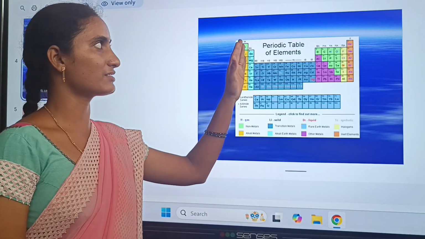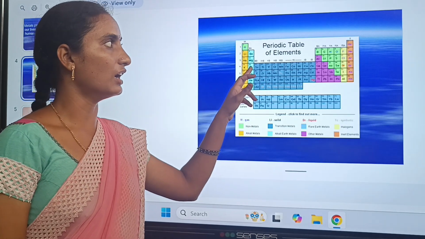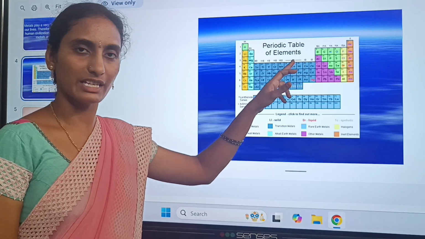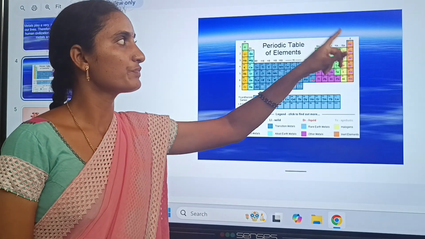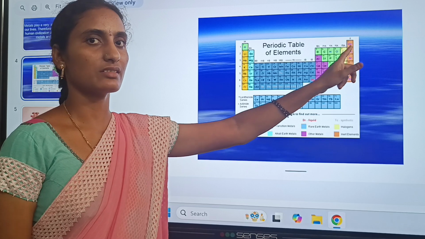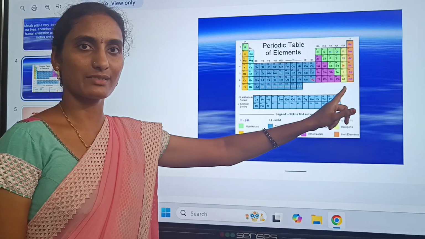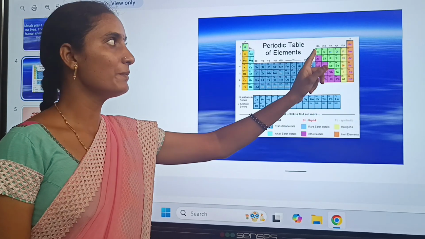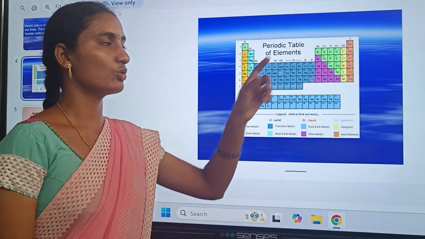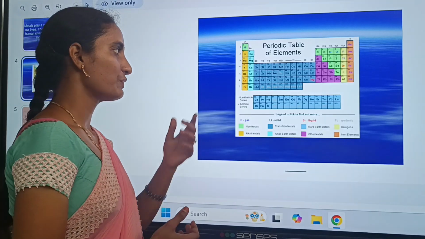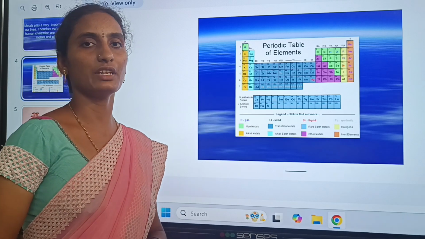The first A and second A groups are called the S block. The third B to first B groups are called the D block. The groups from third A to seventh A and the last zero group are in the P block. The zero group belongs to the noble gases. The lanthanide series and actinide series are F block elements, present below the periodic table.